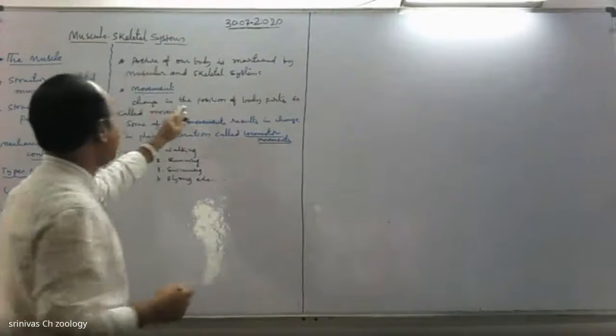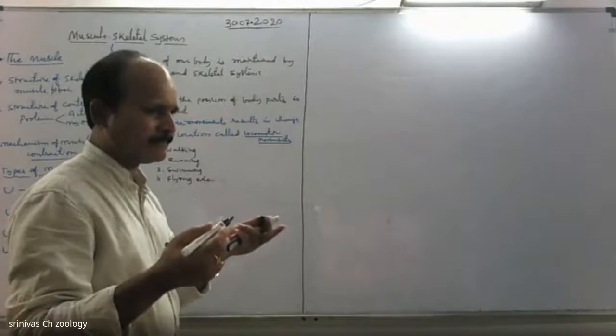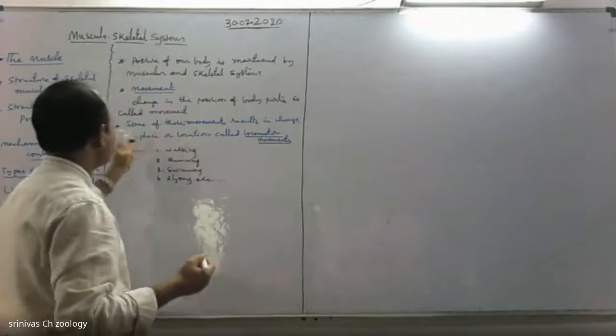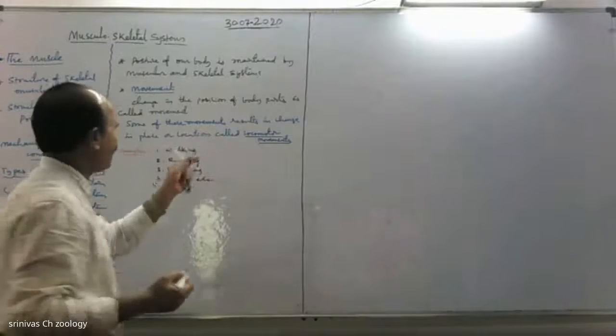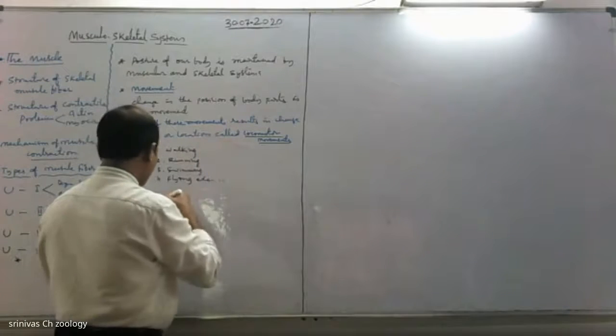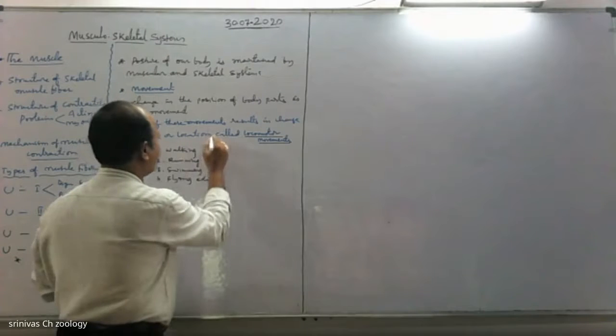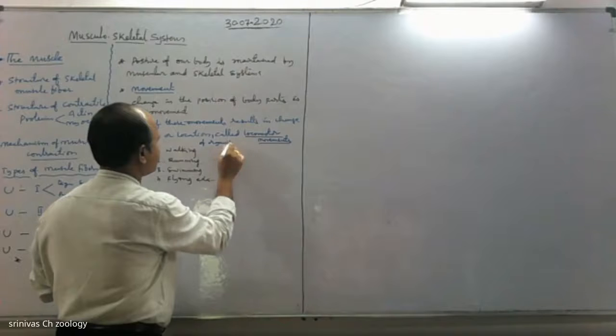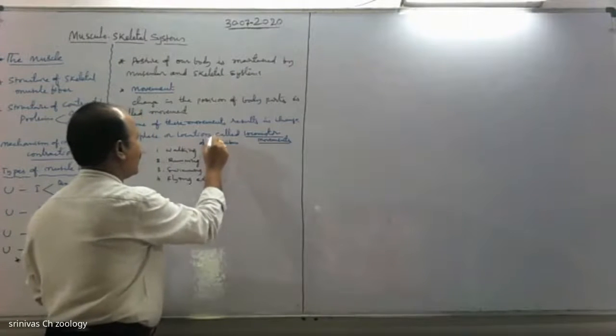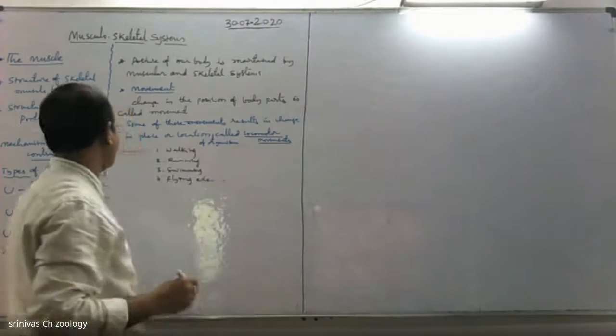What is movement? Changing the position of body parts is called a movement. Some of these movements result in changing place or location of an organism. These are called locomotor movements.